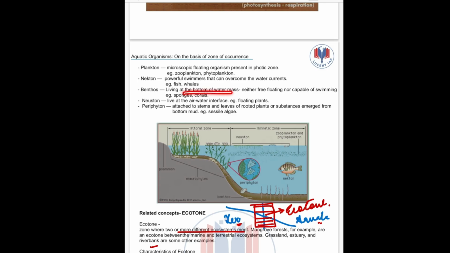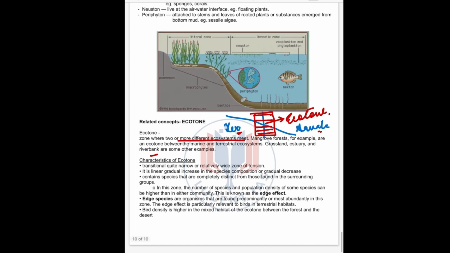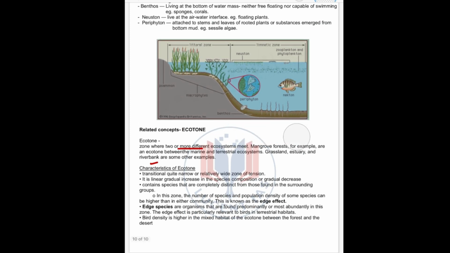Then benthos. These are the ones living at the bottom of water mass, neither capable of swimming. Example, sponges, corals in the bottom. Here it is a benthos. Then neuston. Neuston is the one living in air-water interface. This is the neuston. Then periphyton. Periphyton is the one attached to stems and leaves of the rooted plants or substances emerged from the bottom muds, like from here. So here the stems and leaves of the plants, they are the periphyton. Example, sessile algae.